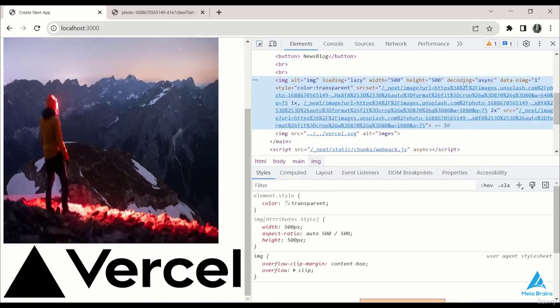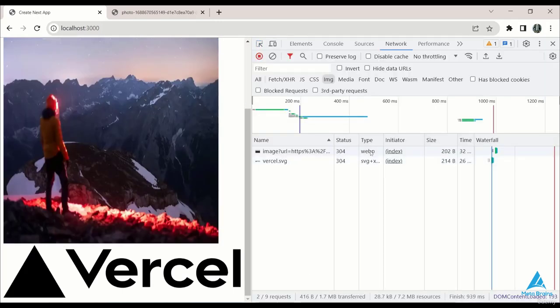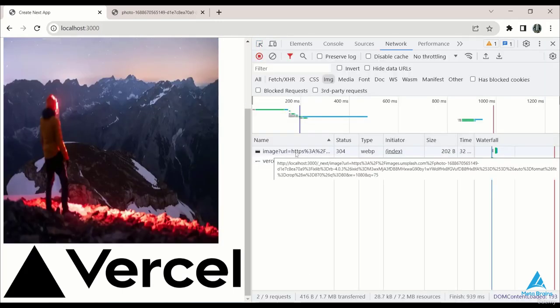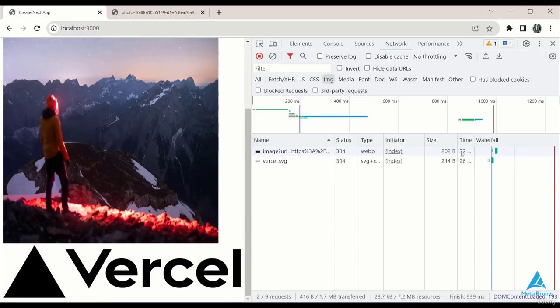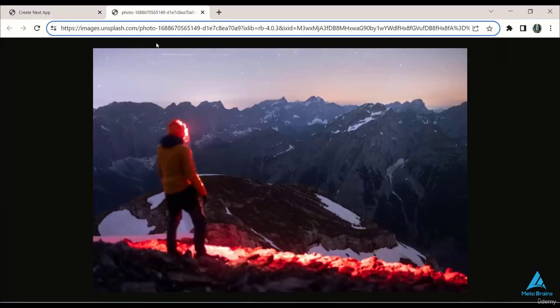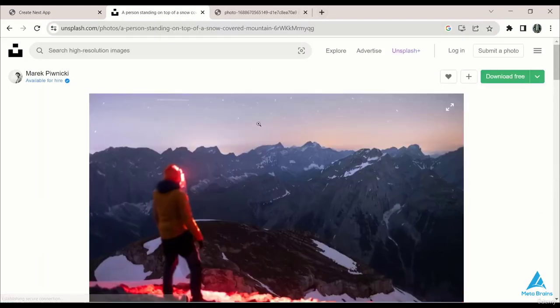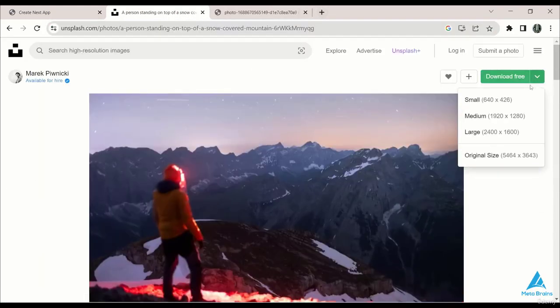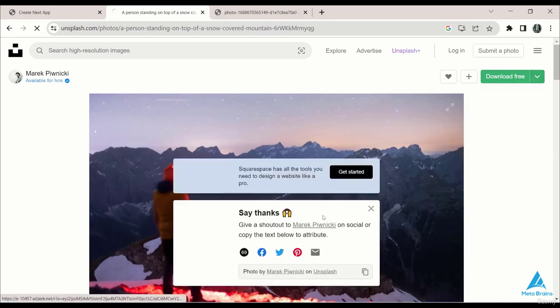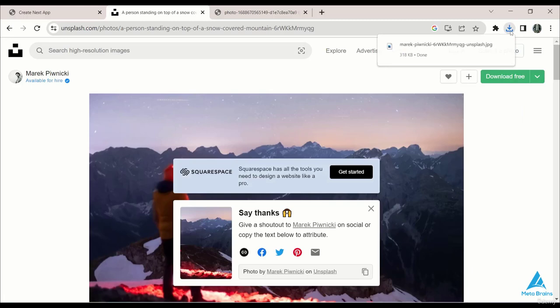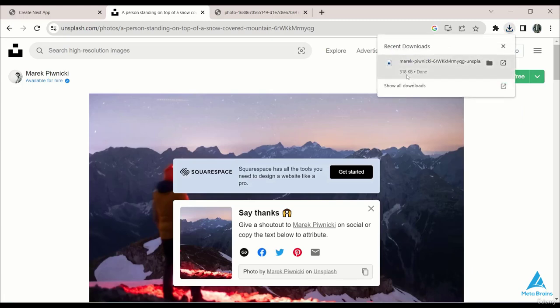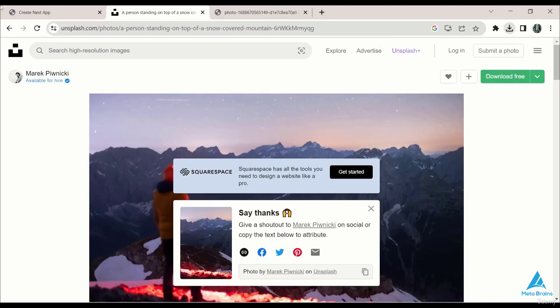Okay, to illustrate this, we can compare the sizes of two images. The first one, which is an SVG, is 240 bytes, while the second image, sourced online, is a mere 202 bytes. This optimization proves particularly valuable when dealing with larger and heavier images, as it ensures that images load promptly on your website without compromising user experience.